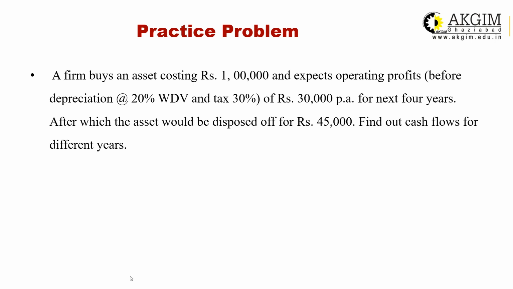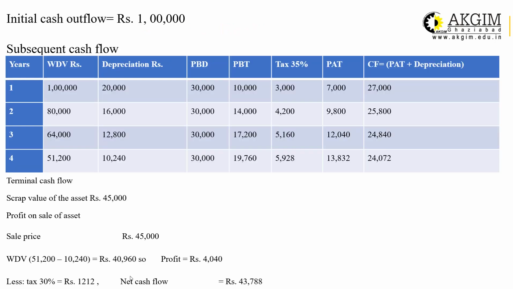Scrap value of the asset is 45,000 and the life of the asset is 4 years, right? Because the profits are generated during 4 years, life will be taken as 4 years. Okay, now let us see the solution. See, initial cash outflow will be 1 lakh rupees. This is the cost of the asset, and it will be an outflow. It will be investment, so the company has to invest rupees 1 lakh.